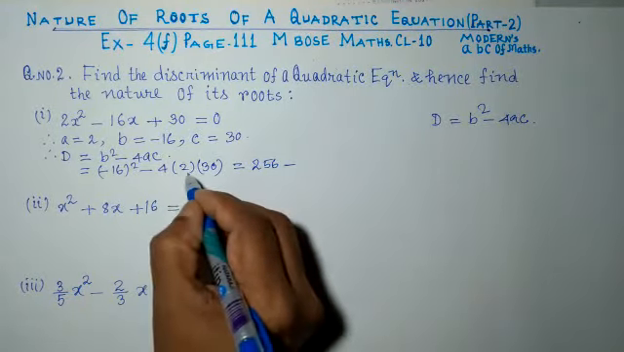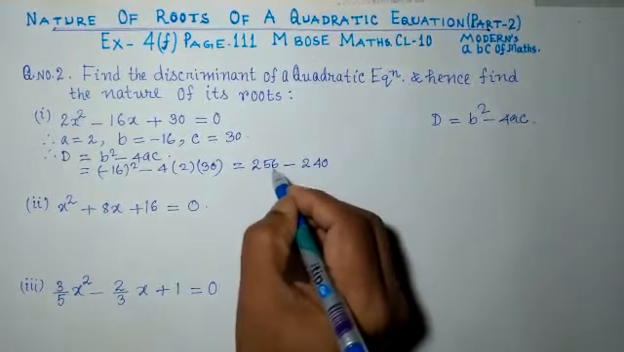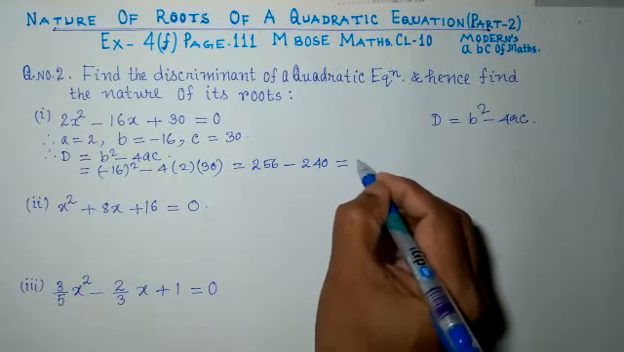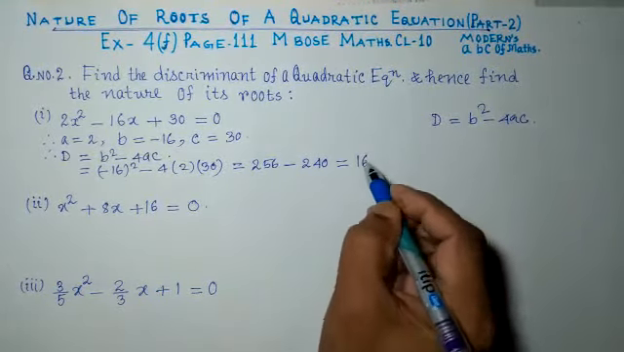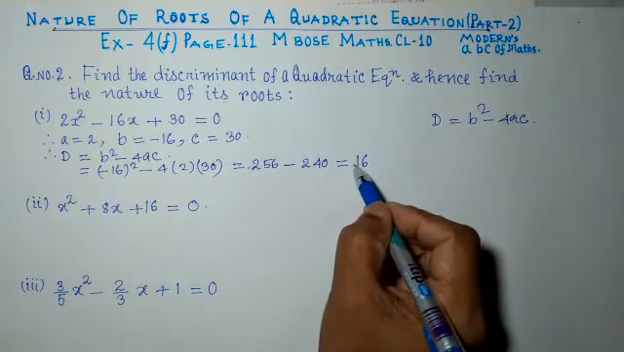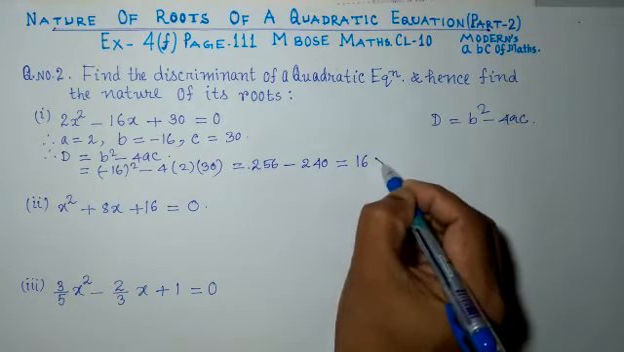Minus 16 into minus 16, it will be plus 256. Minus 4 into 2, 8 into 30, 240. So subtract 256 minus 240, it will be 16. The 256 is plus, so 16 will be plus. The bigger number is plus. So 16 is greater than 0.